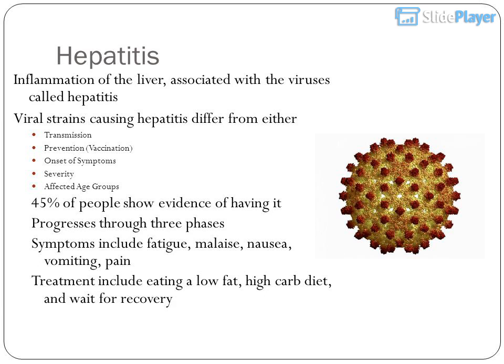45% of people show evidence of having it. It progresses through 3 phases. Symptoms include fatigue, malaise, nausea, vomiting, and pain. Treatment includes eating a low-fat, high-carb diet and waiting for recovery.